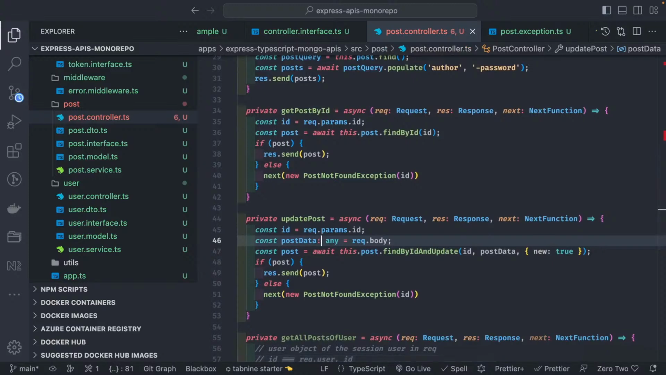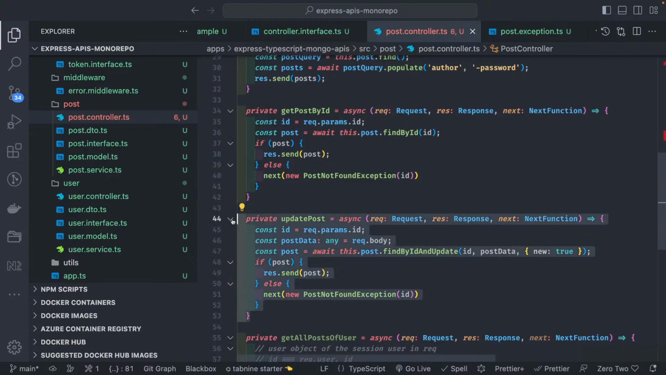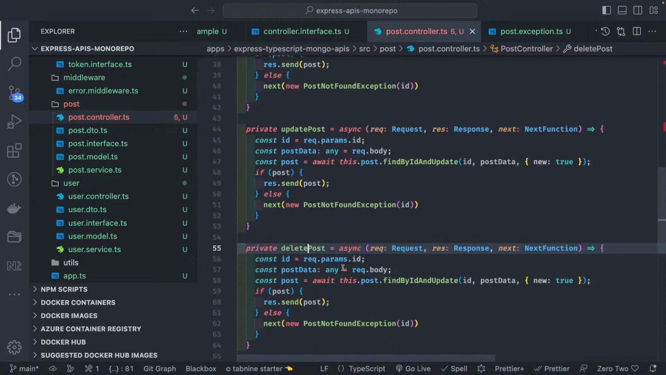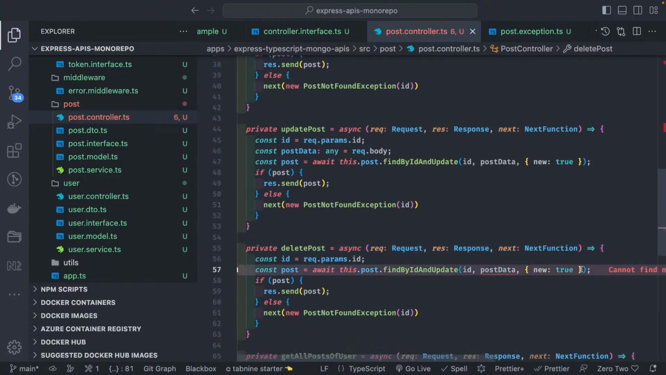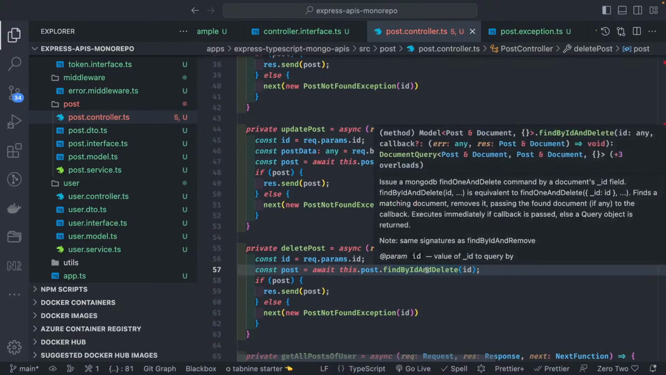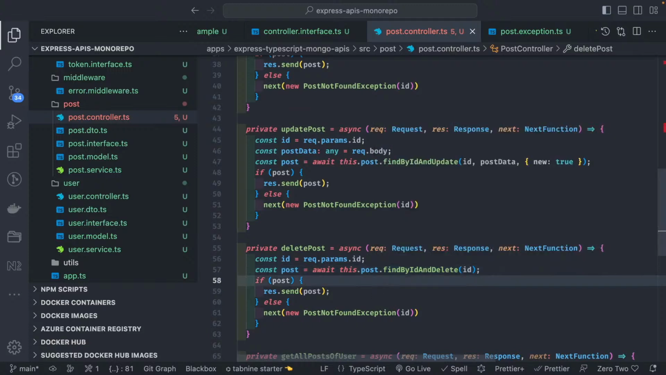Similarly, there is a findByIdAndDelete. Update post, and then I can just do delete post. Here we don't need anything in the body. I will be just sending findByIdAndDelete. There is also findByIdAndRemove and delete. What is the difference? Find by id issues find commands by this document id field. So this is the same as delete, finds a matching document, removes it. Okay, so this is findByIdAndDelete.